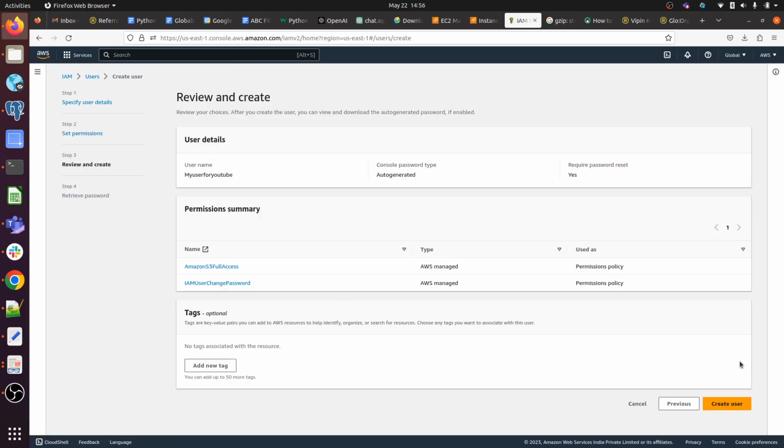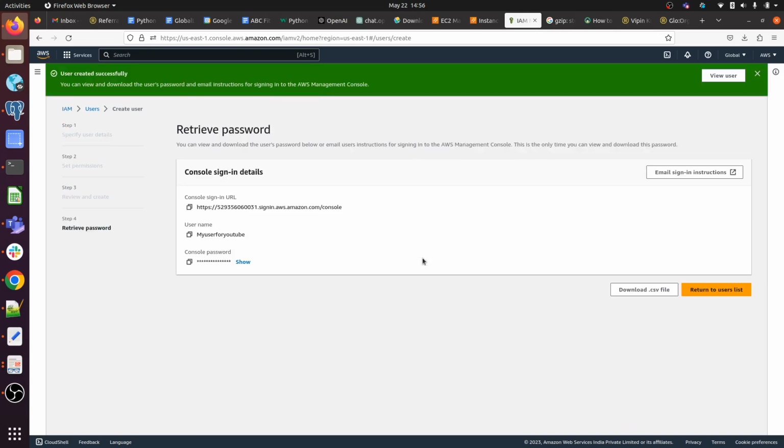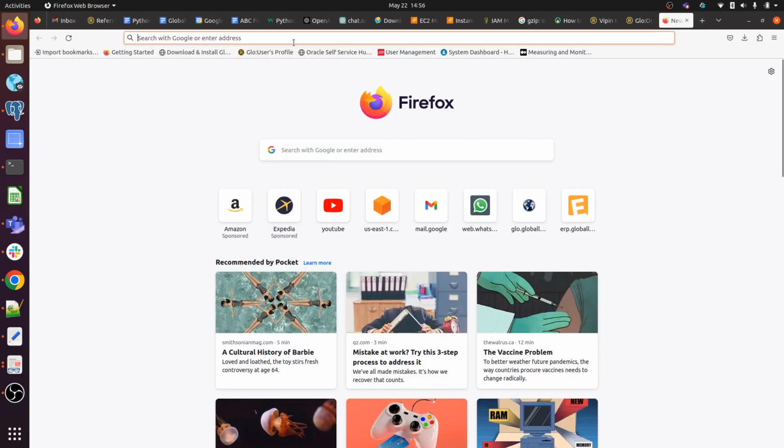Just click on next, and you can define any tag as well here if you want, but in my case I am not going to define any tag here. So create user. The user is getting created, so we can just log in to AWS.